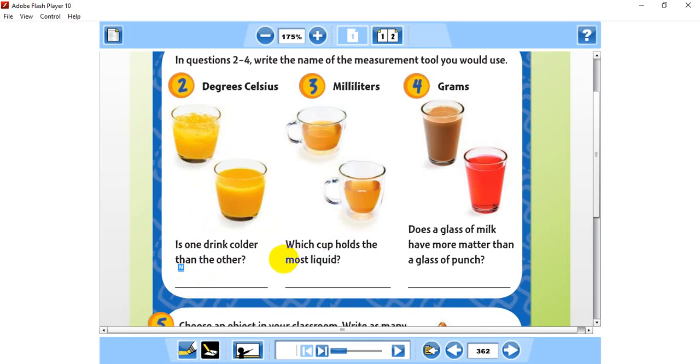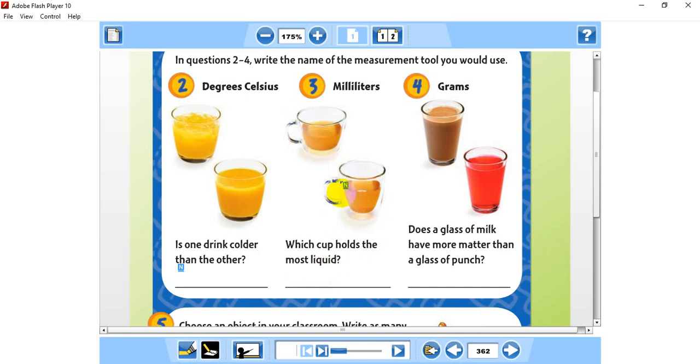Okay. Which cup holds the most liquid? Here, what does he ask about exactly? The volume, because he is asking where you can find more quantity of liquid than the other. This one or this one, which has more quantity than another.